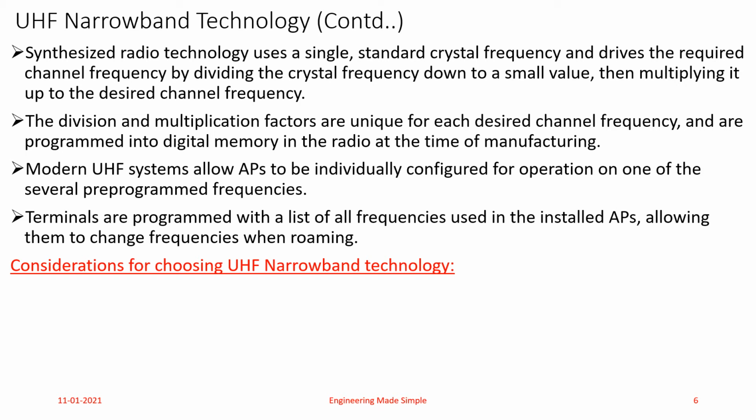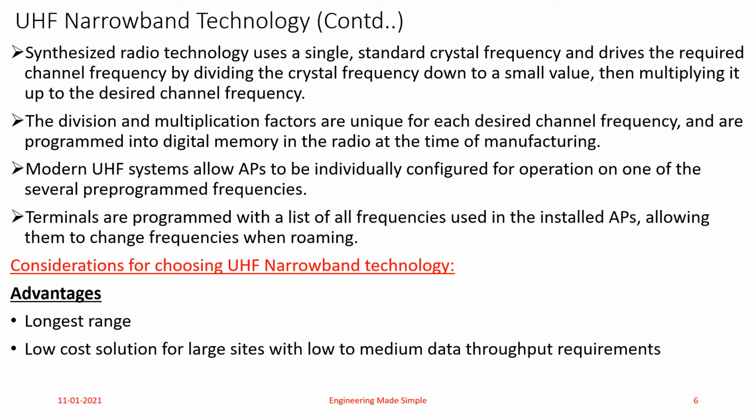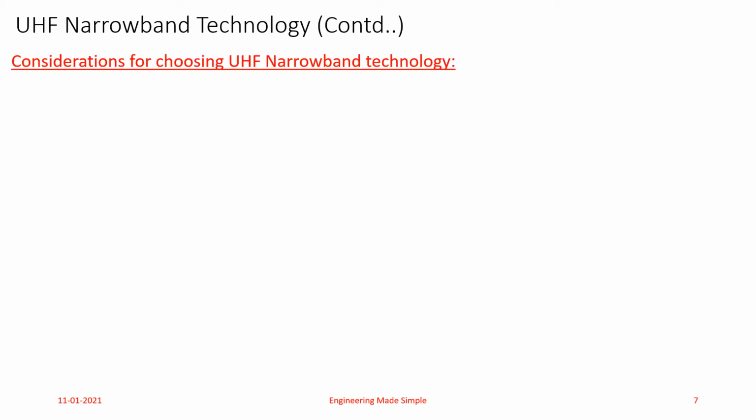Now when to go for implementation of WLAN using UHF narrowband technology? Let us see the advantages of this particular technology. It has the longest range, and it is a low cost solution for large sites with low to medium data throughput requirement. Next, what are the disadvantages that need to be taken care of if you are going for UHF narrowband technology?